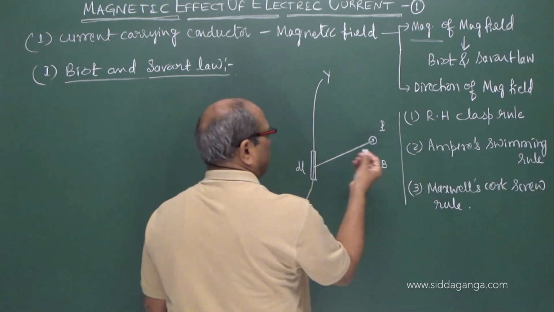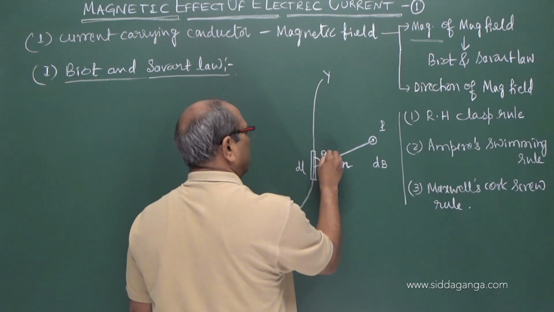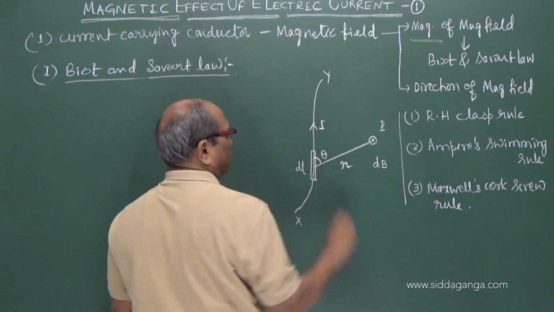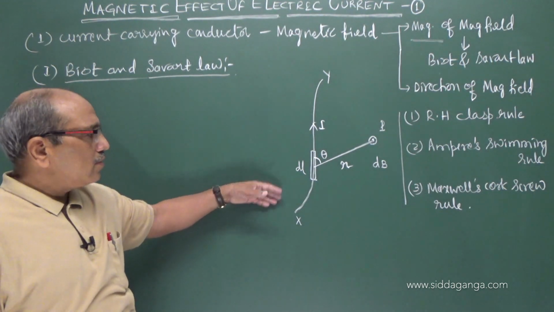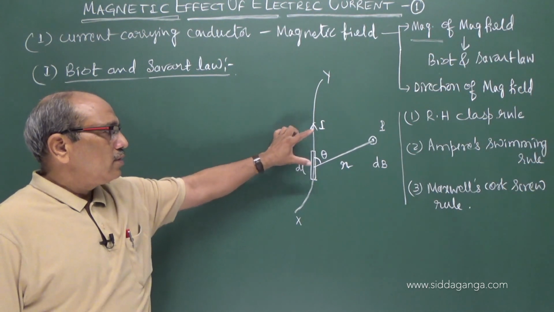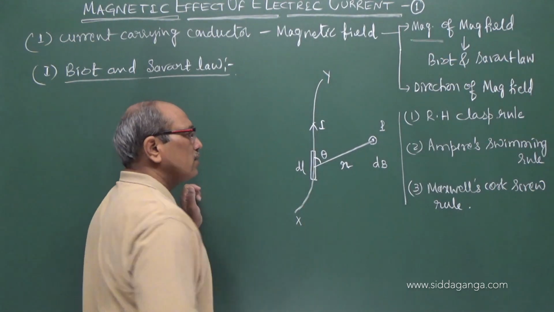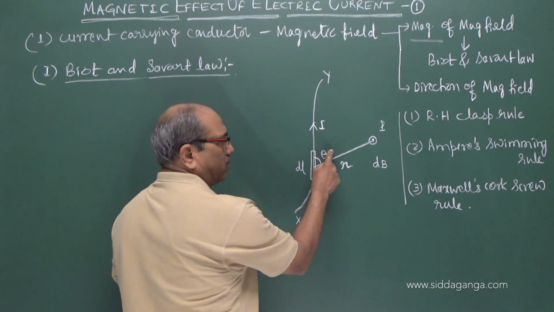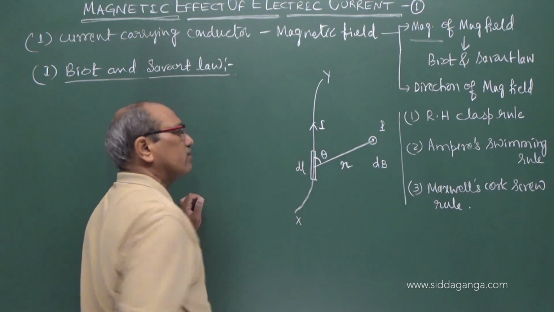The distance is r, the angle made is theta, and the current I flows through it. R is the distance of the point from the element. Theta is the angle made by the line joining the element and the point with the element.